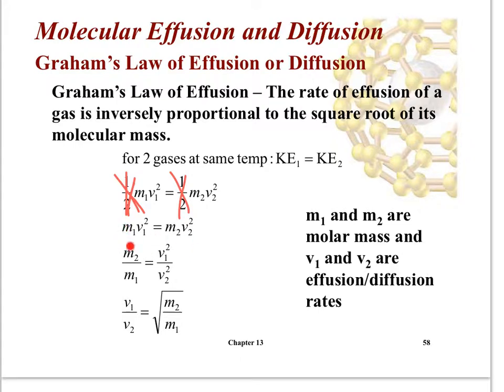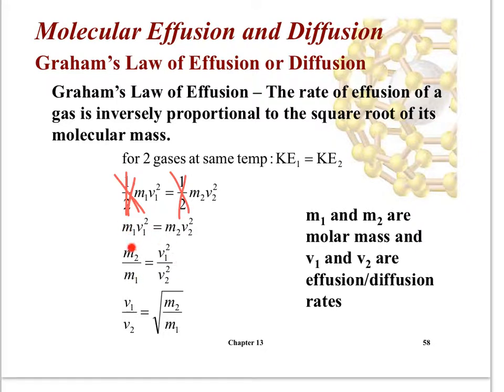Okay. Now if you rearrange this to put the M's on one side and the V's on the other side, let's say you take this V and put it on this side, so it'd be V1 squared over V2 squared. And then you move the M's to the other side, so you get M2 over M1.